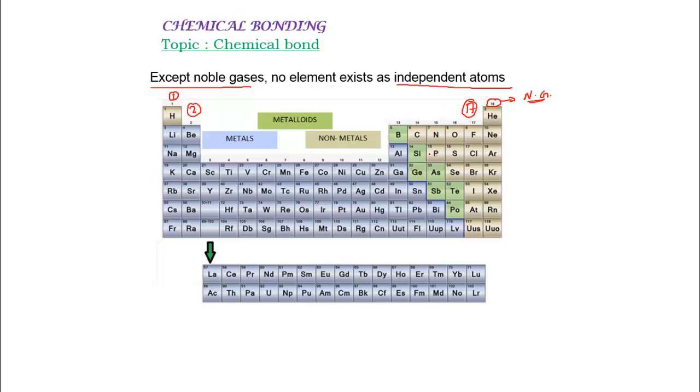It's just because these elements do not have a stable electronic configuration, so that's why they are present in the form of different types of compounds. While noble gases can exist as independent atoms just because they have the stable electronic configuration, right? They have the stable electronic configuration.